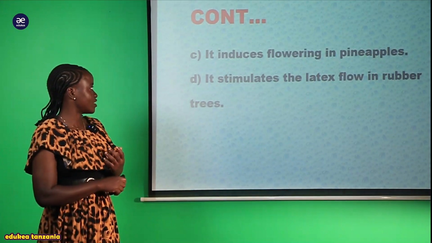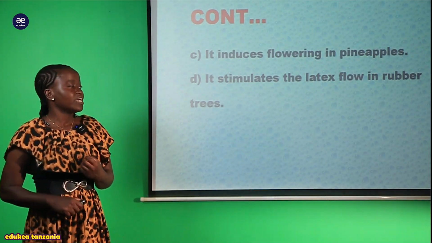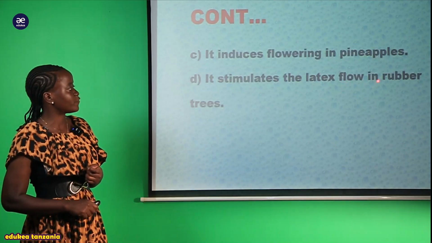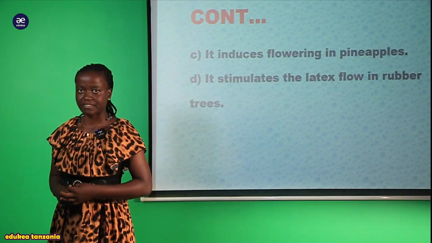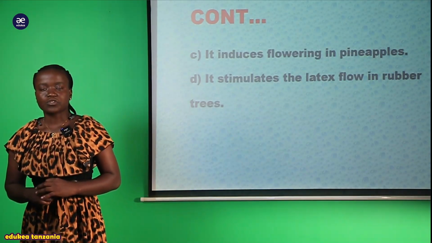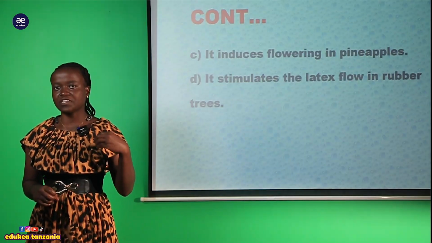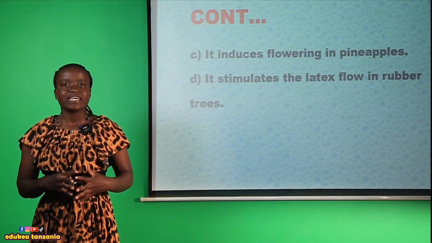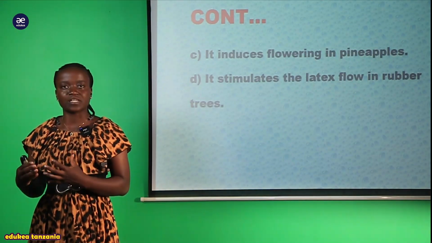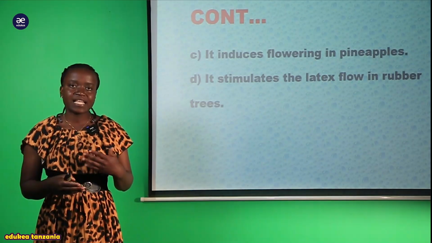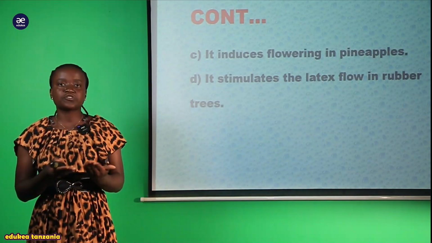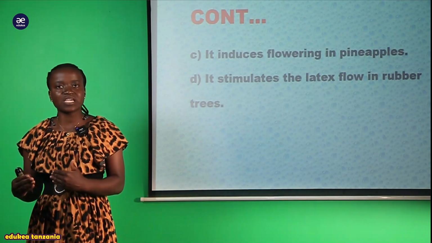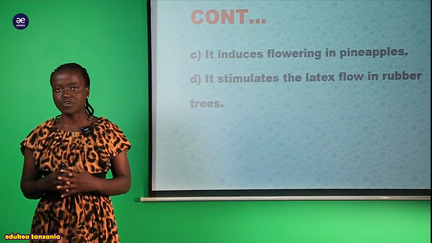Generally, or lastly, the function of this ethene, it stimulates the latex flow in the rubber trees. So due to the presence also of this ethene within a plant, it enhances production of the latex. So the latex within the rubber is due to the presence of this ethene that is present within the tree.